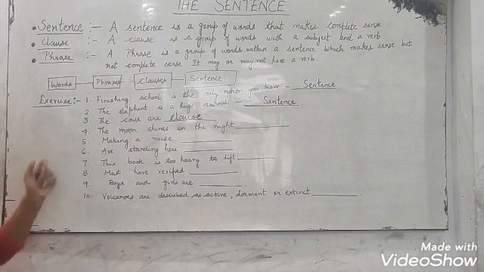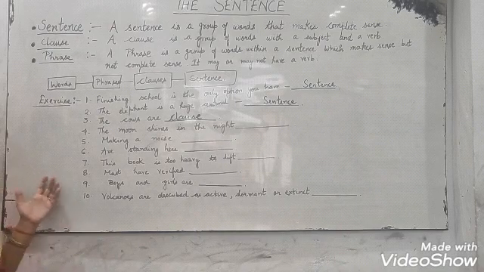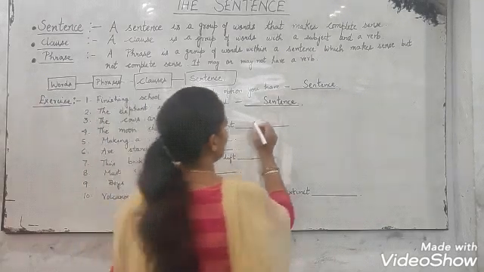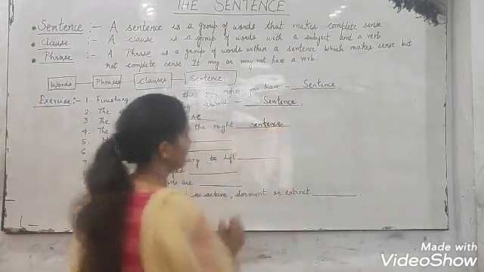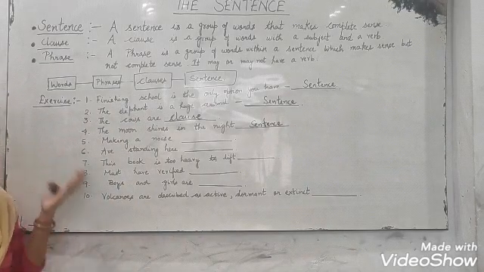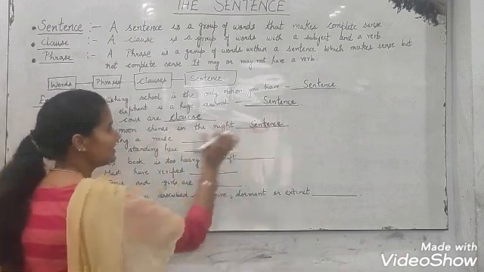Now moving to the fourth one. The moon shines in the night. This is a sentence because you are getting the complete idea that the moon shines in the night. Means moon, चांद चमकता है रात को. Means you are getting the complete idea. So it is a sentence.